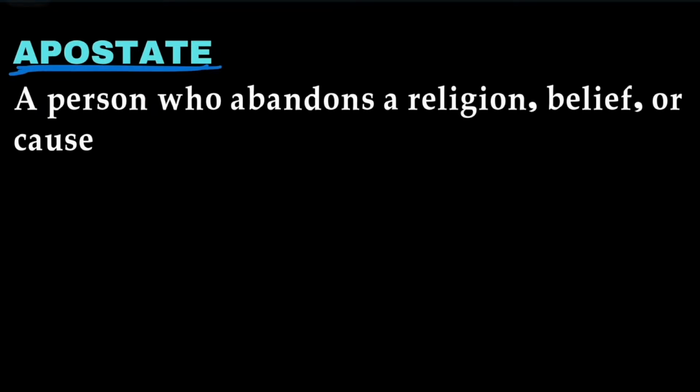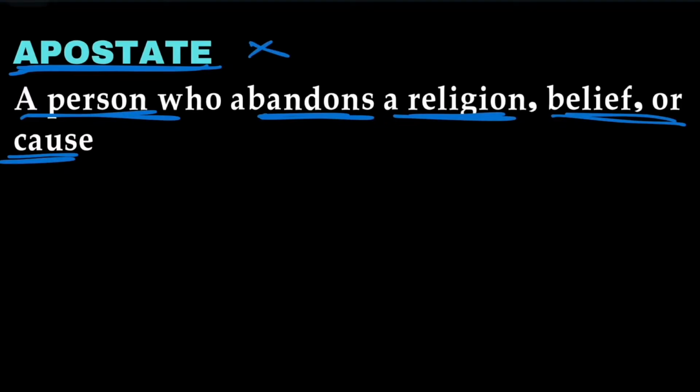Next word is apostate, and it means a person who abandons a religion, belief, or cause. Apostate is different from atheist. An atheist is a person who does not believe in God, whereas an apostate is a person who abandons a religion. So make sure that apostate and atheist are not synonyms.